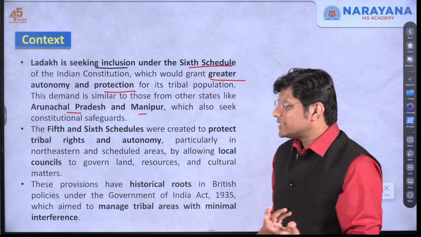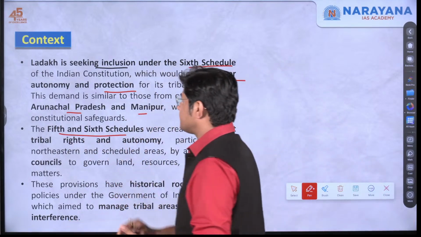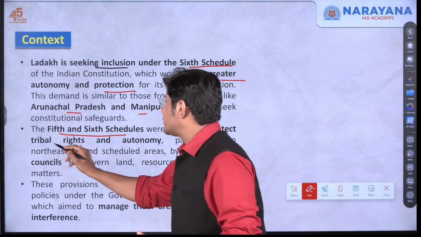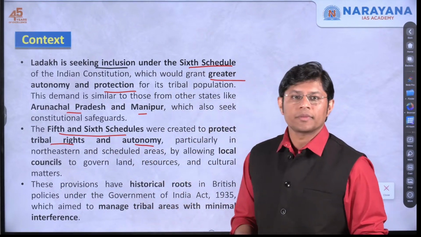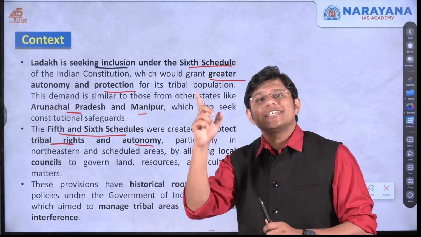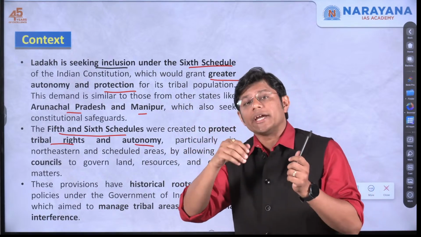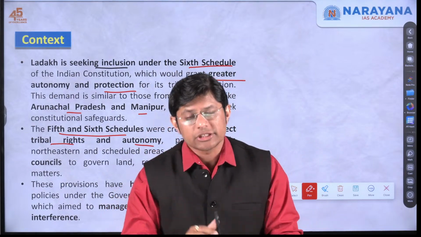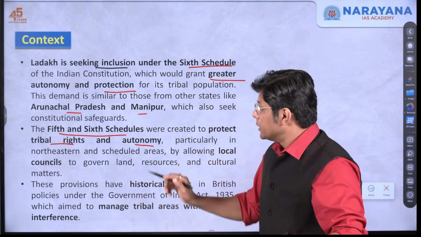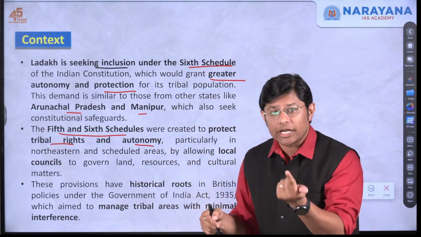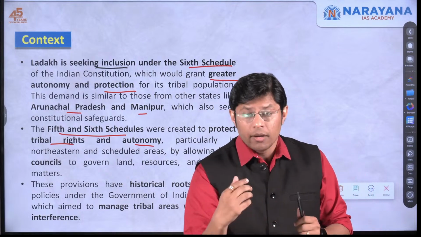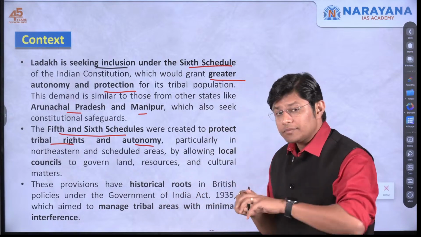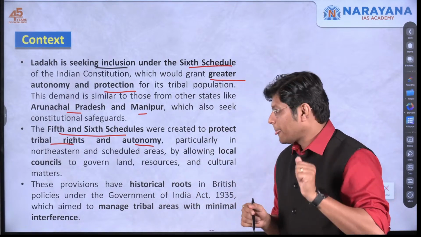Now, what exactly are these 5th and the 6th schedules? Now, these two schedules were created why? To protect the tribal rights and autonomy, especially of the people in the northeast India or people who inhabit the tribal region. The purpose is to protect the tribal rights, right? So the purpose of the 5th and the 6th schedule is to give more autonomy, more independence to the tribal population, thereby protecting the tribal rights, right?